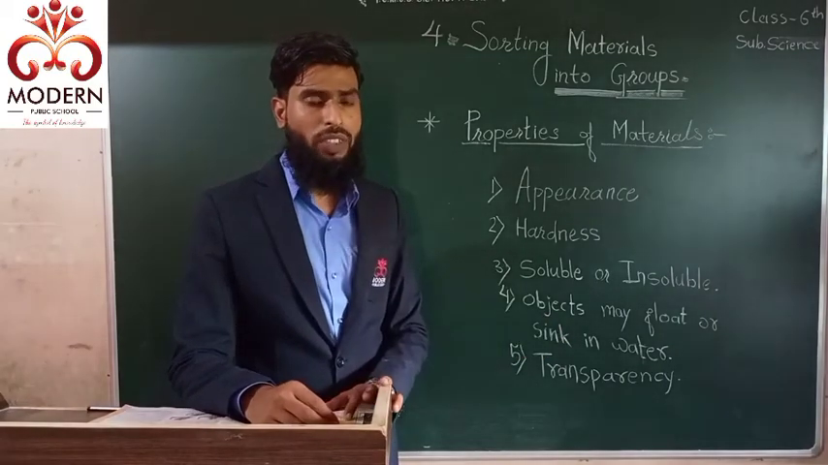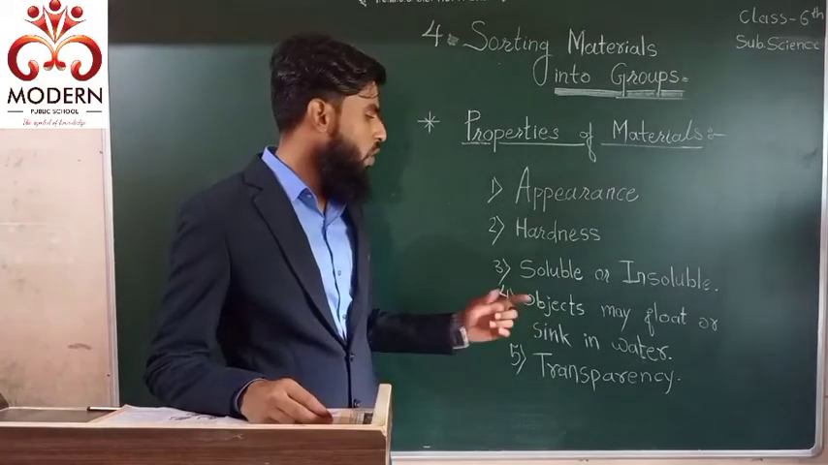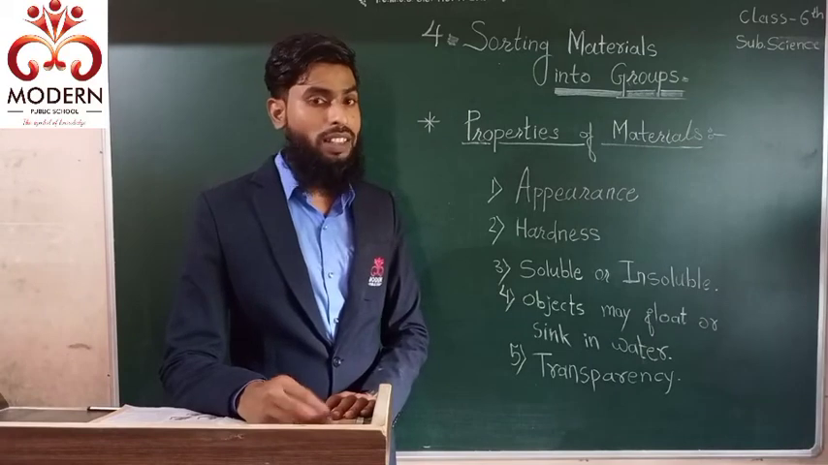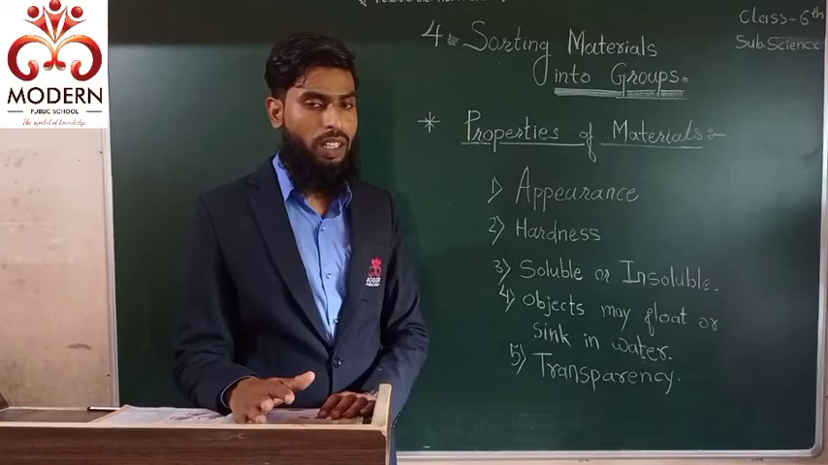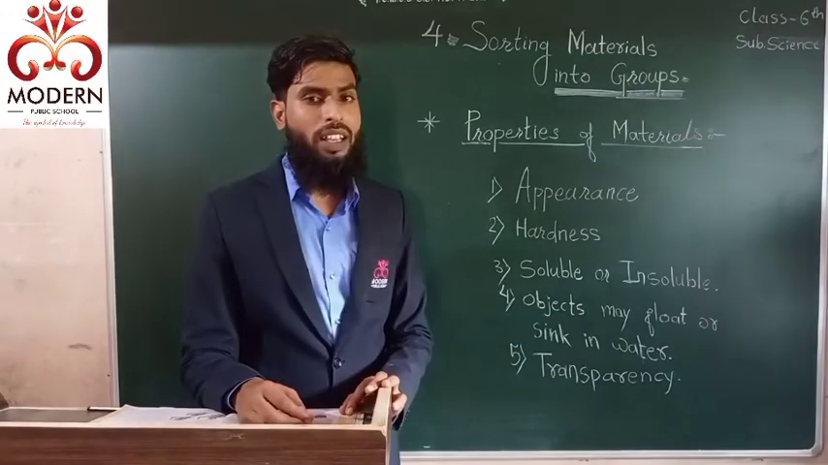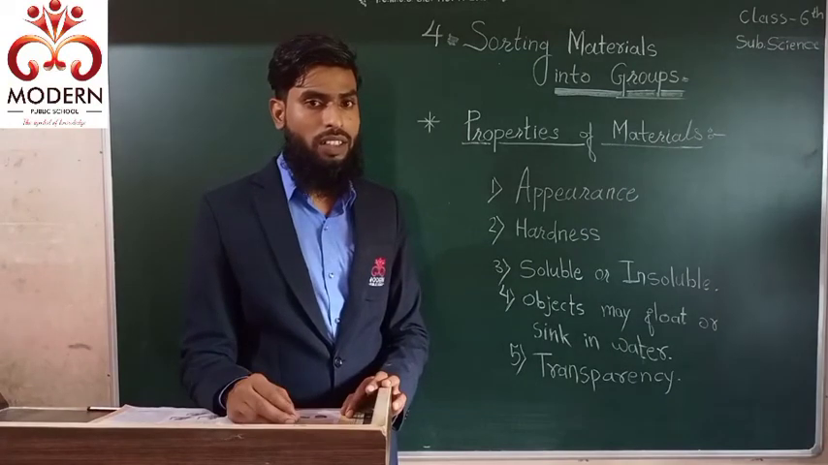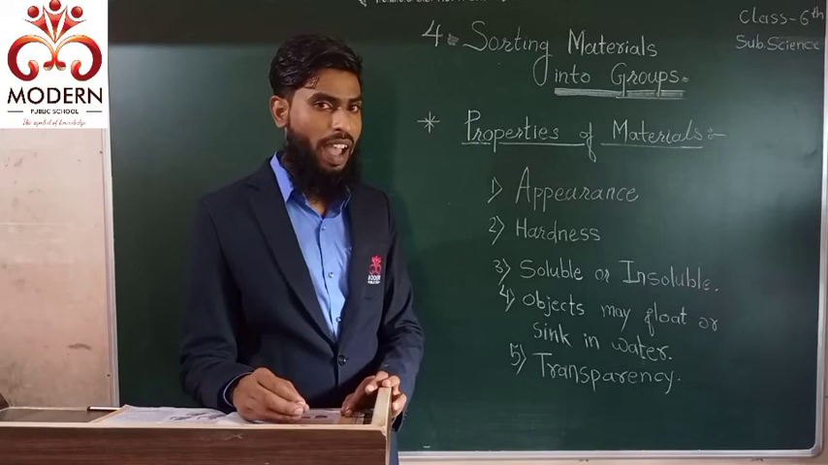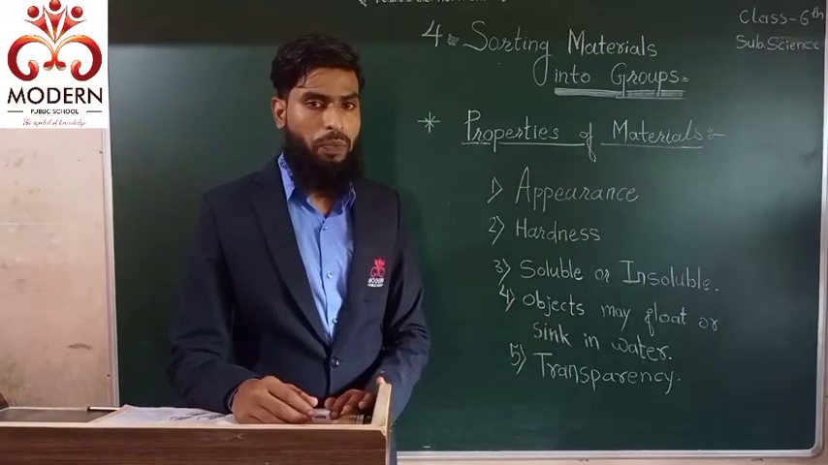For example, an iron rod. An iron rod sinks in water because it is heavy in weight, and all metals sink in water because they are heavy in weight. Their weight is too much, that's why those objects sink in water.